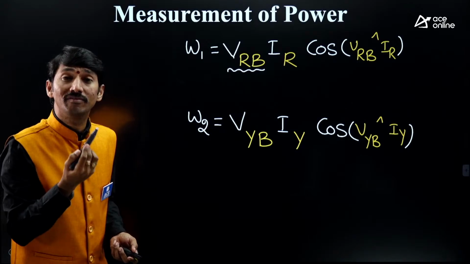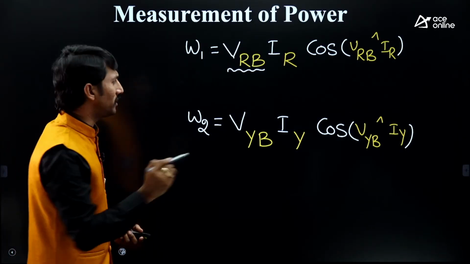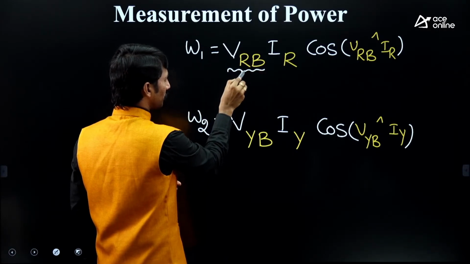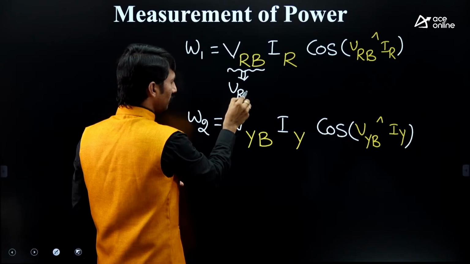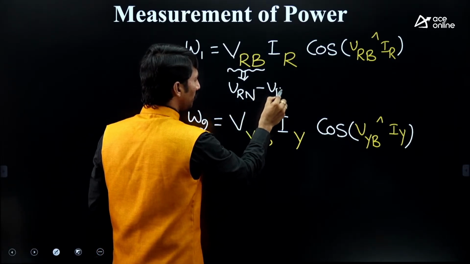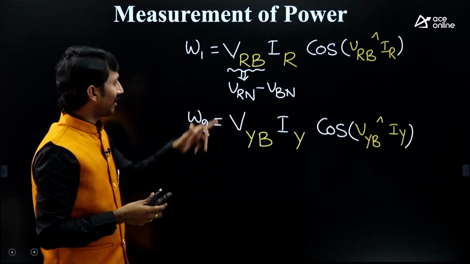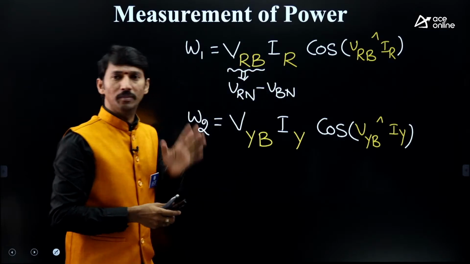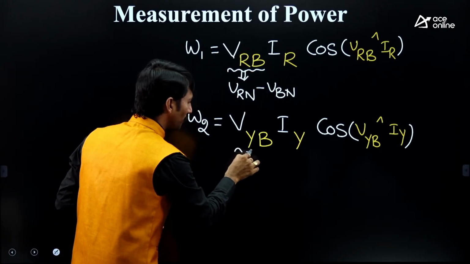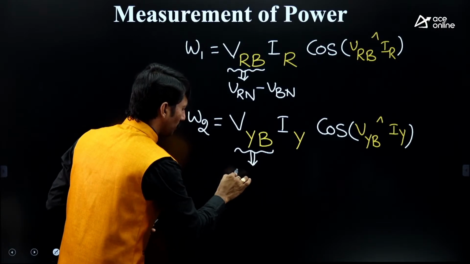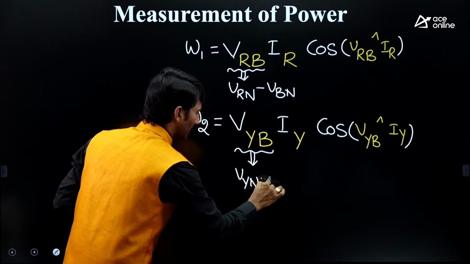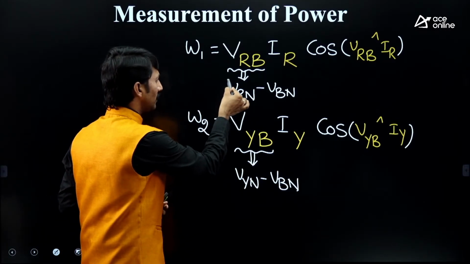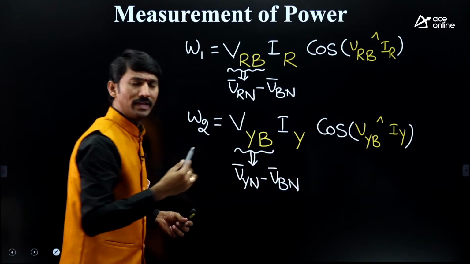But how do you get VRB with respect to phase values? Simple note: simply split into two parts, VRN minus VBN. In the same way, what is this? This is VYB, that is VYN minus VBN. Of course, it is the phasor combination, the vector combination we can say.